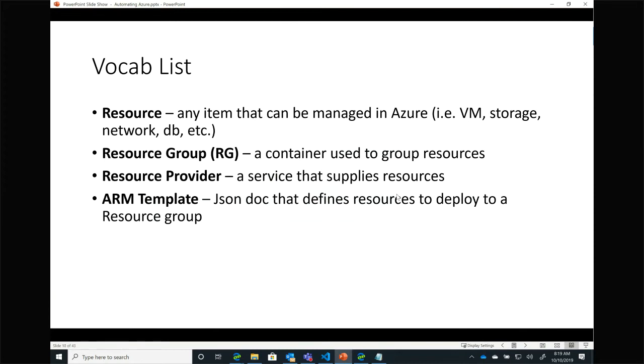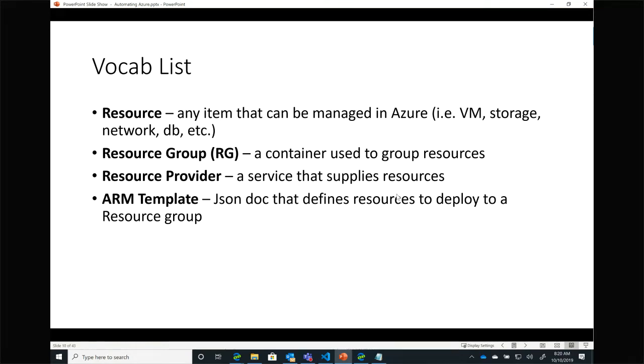Now, when I deploy those resources, I'm going to deploy them inside of what we call resource groups. These are nothing more than a bucket, a container to store a bunch of resources. They give me a way of organizing my resources so that in a large production environment, I don't pull up the list of all resources and have 10,000 things to sift through.